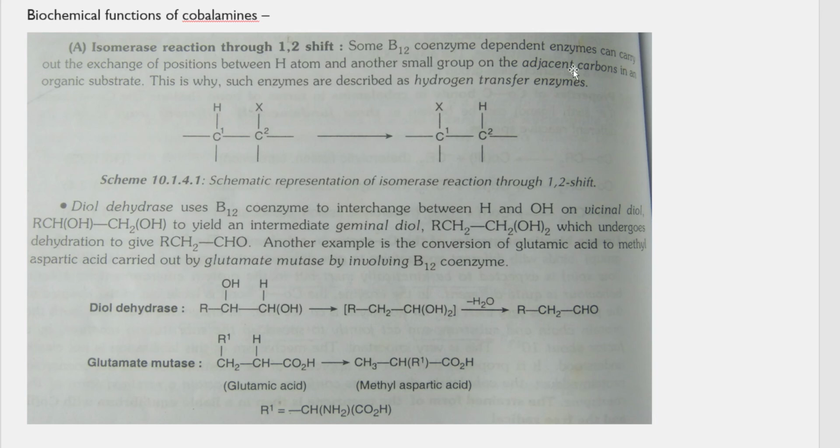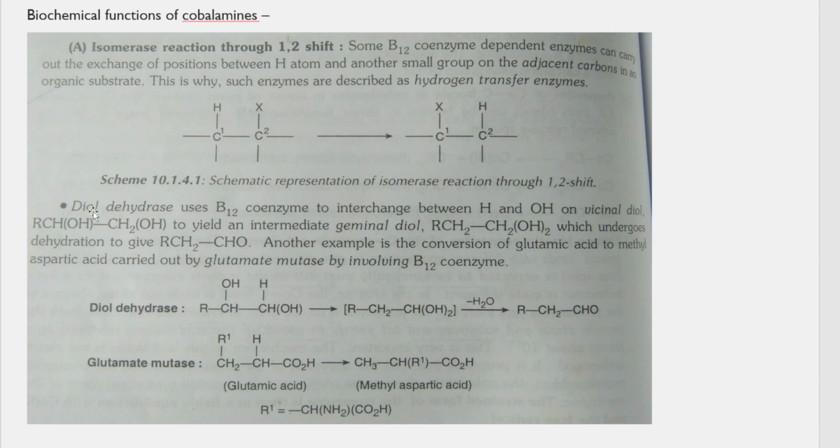So this is a vitamin B12 coenzyme dependent enzyme. Here vitamin B12 is acting as a coenzyme and the enzyme which is dependent on it carries out the exchange of position between a hydrogen atom and other small groups on adjacent carbons in any organic substrate. So this is also described as a hydrogen transfer enzyme because it is doing the work of hydrogen transfer.